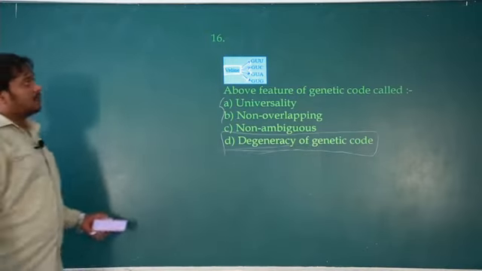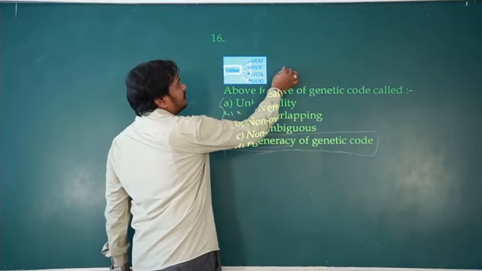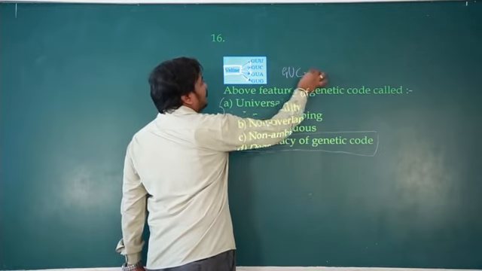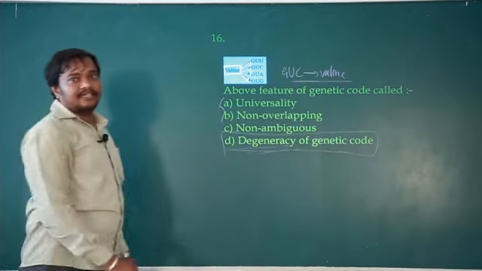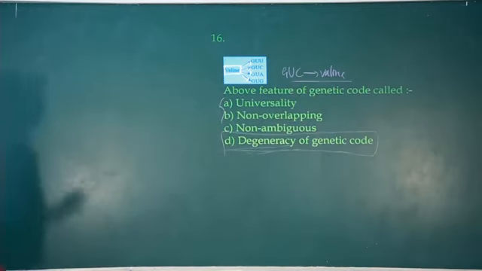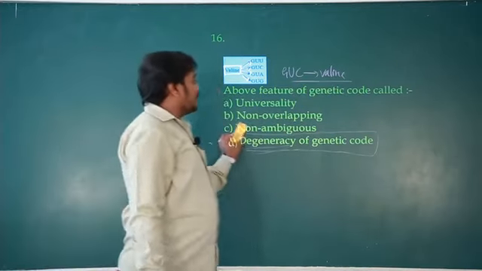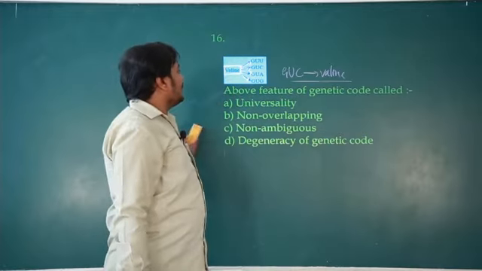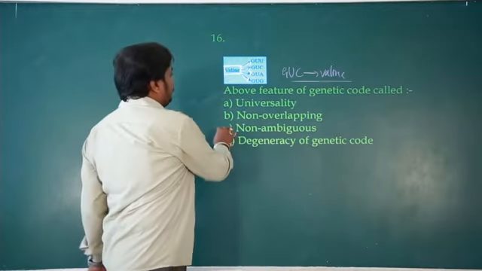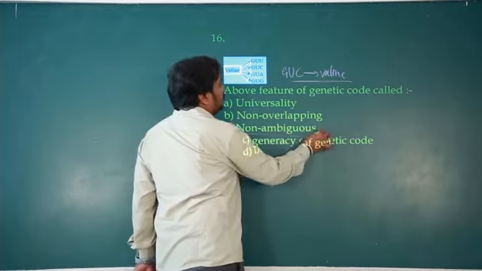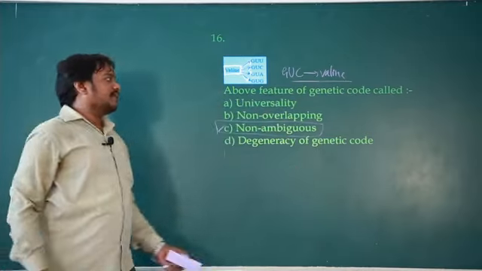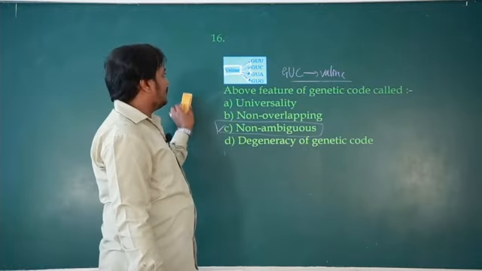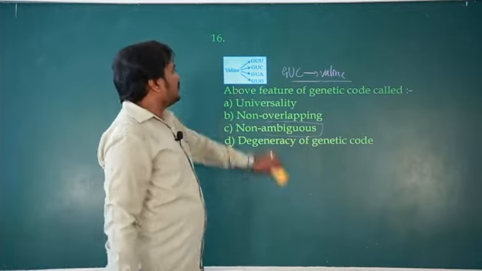Suppose it is given that GUC codes for valine, and they ask what the property is. If GUC always codes for valine, then this property would not be degeneracy. It would become unambiguous and specific. GUC always codes for valine: unambiguous, or non-ambiguous. Hope you understand this.